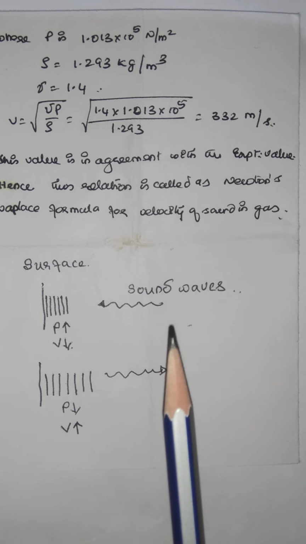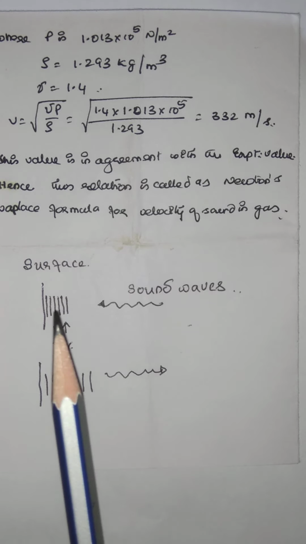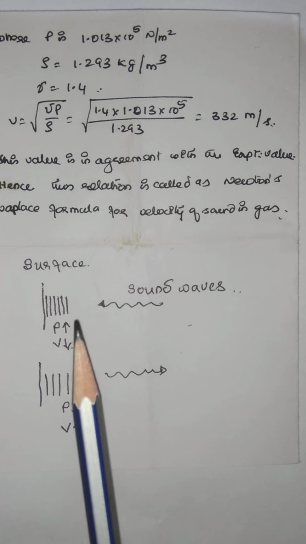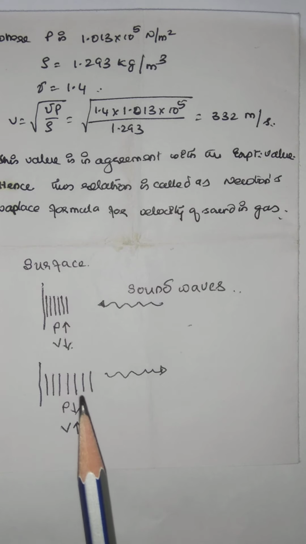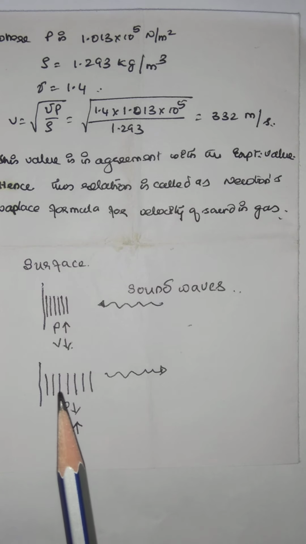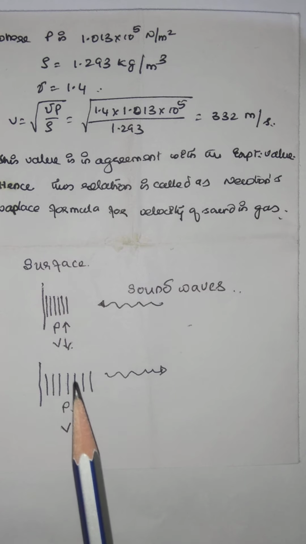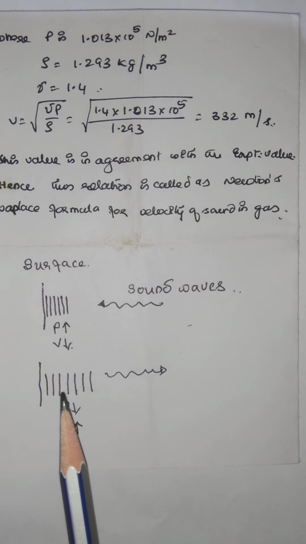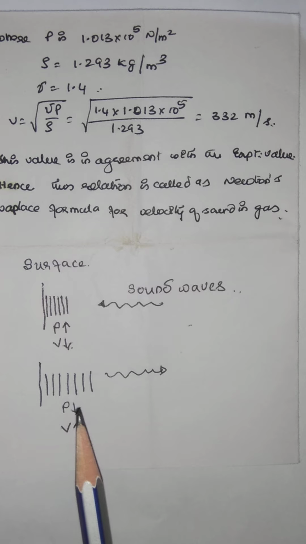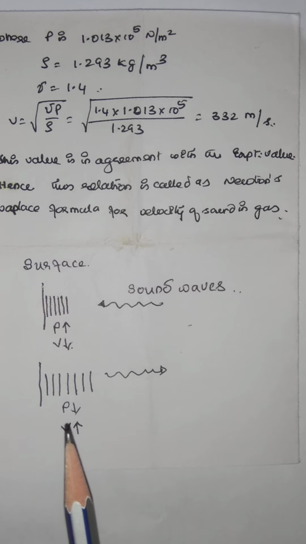Whenever this sound wave is incident upon a surface, these compressions and rarefactions take place. And according to Newton, these pressure and volume changes are isothermal in nature.